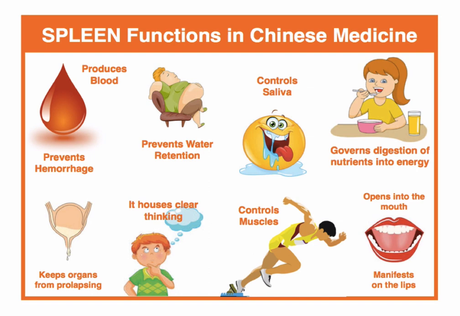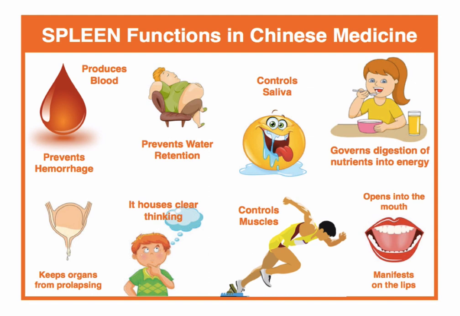If there's too much saliva, that's usually excess dampness in the spleen. If there's dry mouth, that's often a problem with stomach yin deficiency. So the two are kind of related. Stomach and spleen are in charge of digestion, and digestion starts in the mouth. It's also opening into the mouth, right? Because digestion starts in the mouth and manifests on the lips.